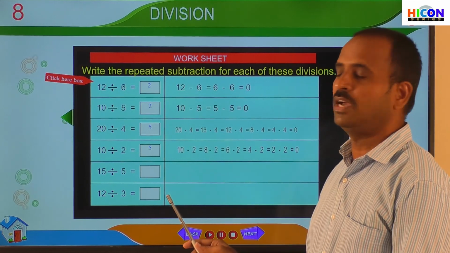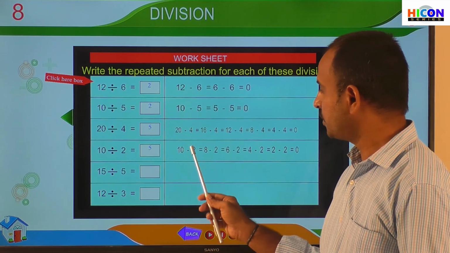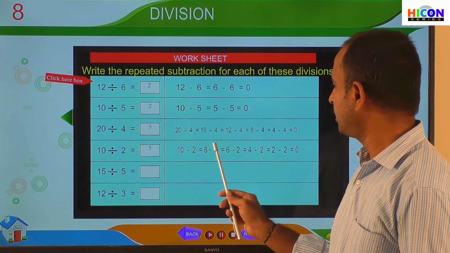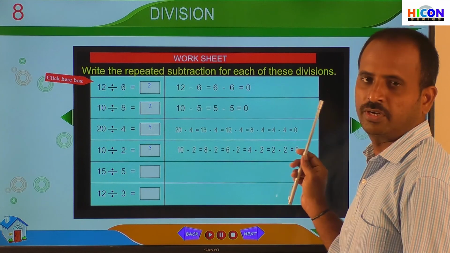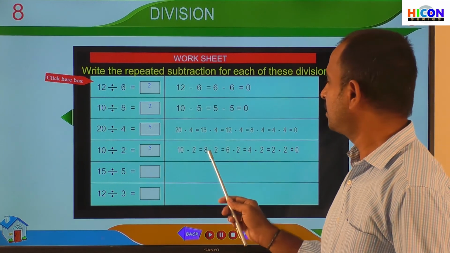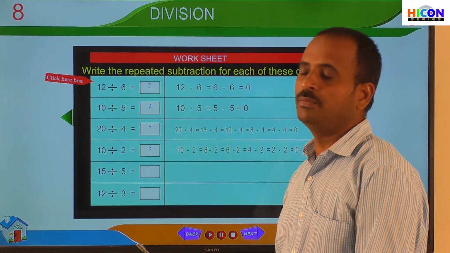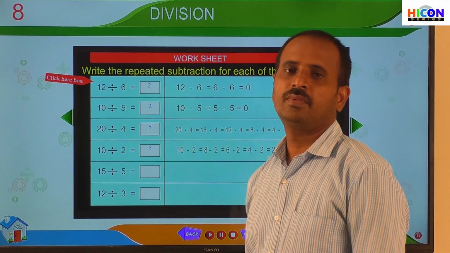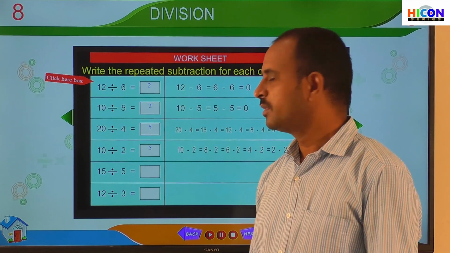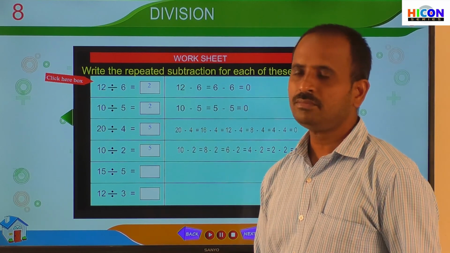So children, how many times have we subtracted 2 here? This is the first time, second time, third time, fourth time, and fifth time. That means we have subtracted the number 2 five times from 10 to get 0. So the answer is 5.